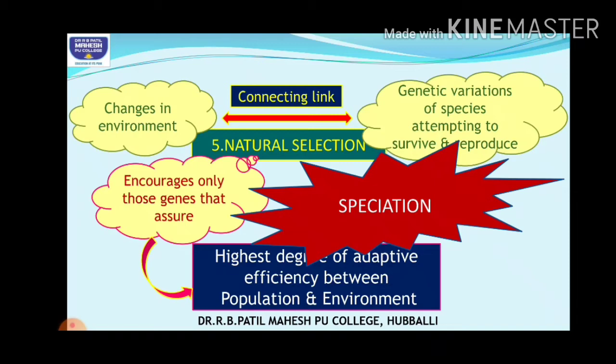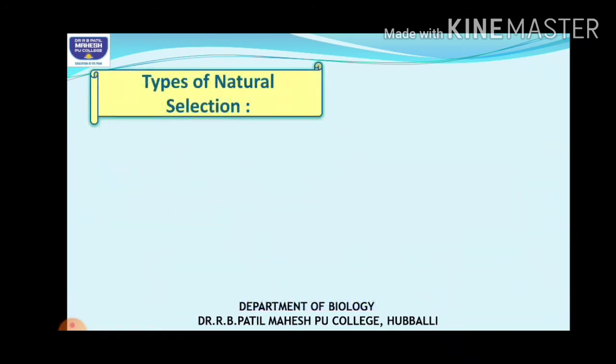Because of the environmental changes, genetic variations occur continuously, so that leads to betterment in the organisms for their better adaptability, later slowly leading to the formation of new species. This formation of new species is called what? Speciation. Remember this. One more question: what is speciation? Formation of new species, right?